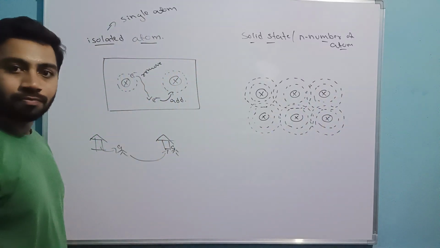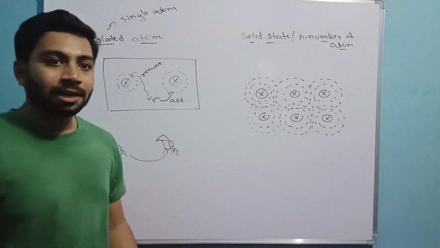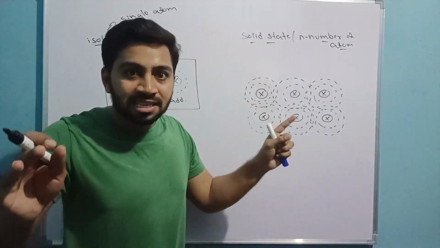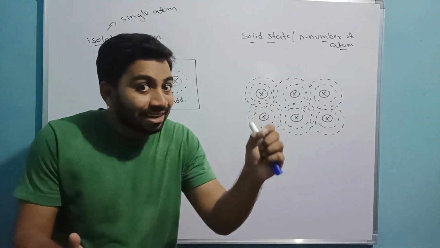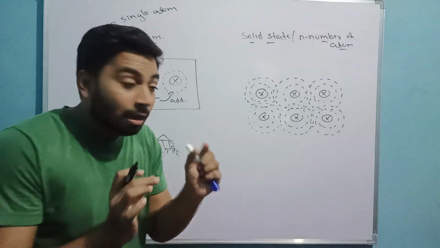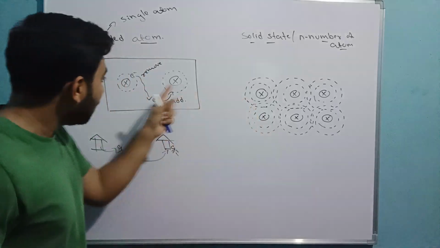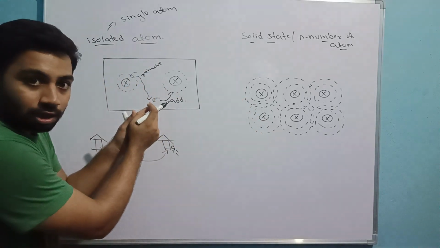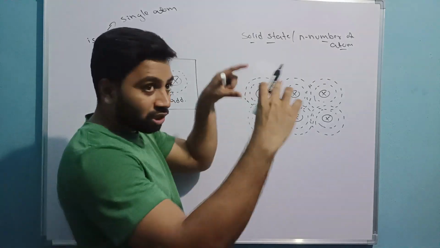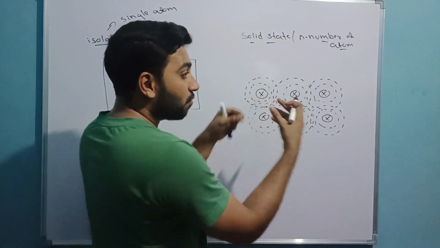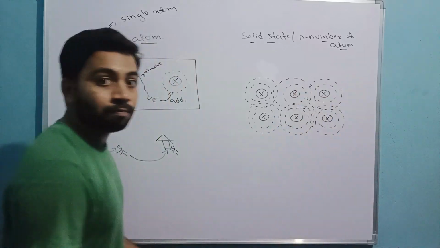See, a single isolated atom is very simple. Now here, it is not like that. It is n number of atoms. We are talking about a substance because in nature only substances exist. Single atoms exist but we can't see them. A substance we can see, and it is made up of n number of atoms. In an isolated atom, the shells are not bonded, and we can easily transfer electrons. But in a substance, atoms are very close to each other. Due to this closeness, these shells overlap with each other.